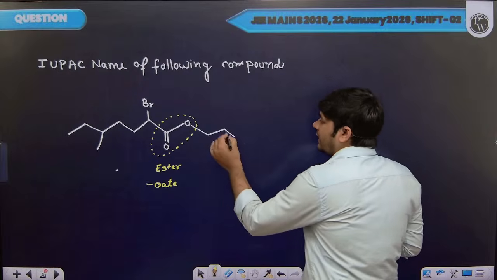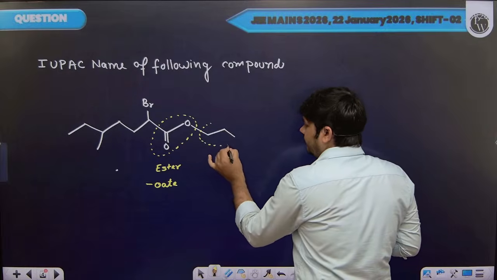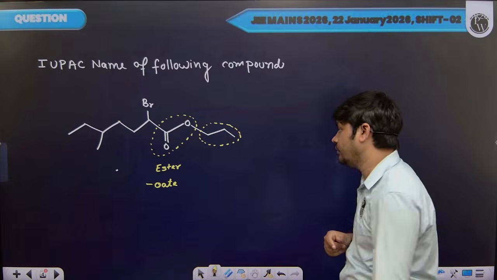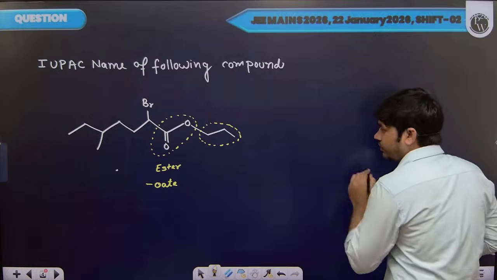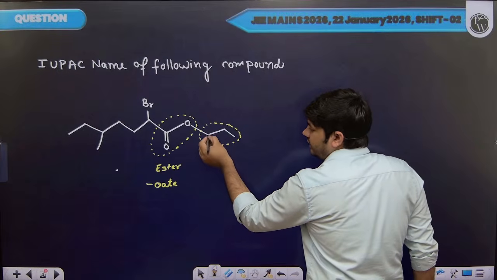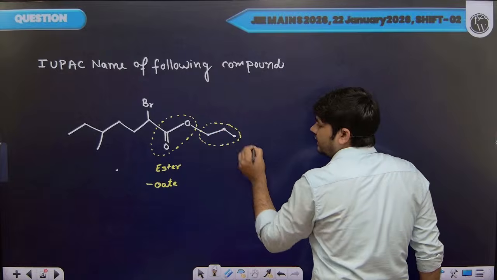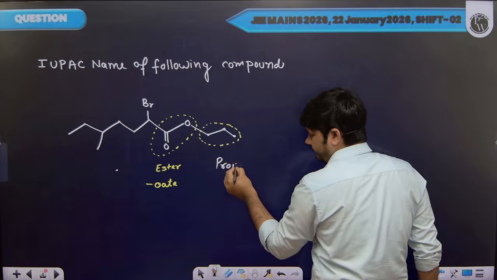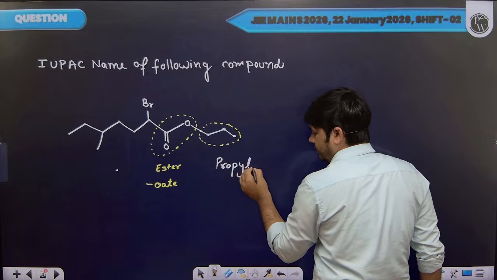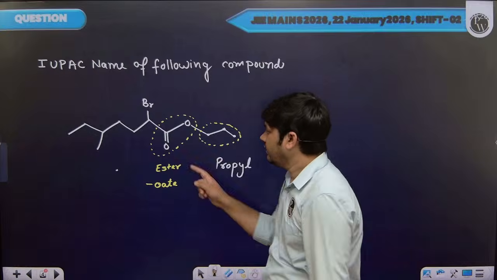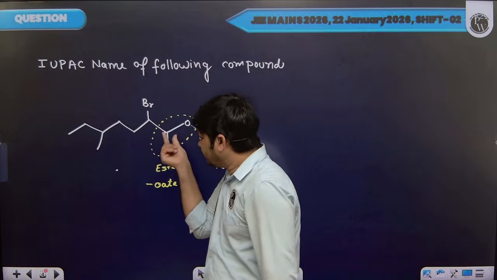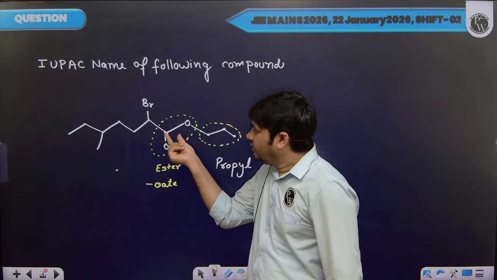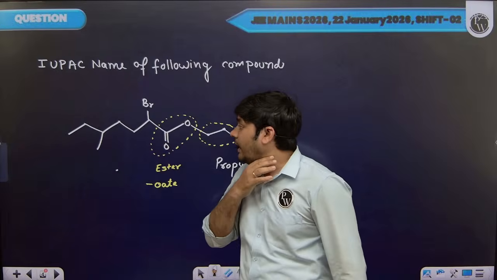Now, while writing the IUPAC name, first we need to write the name of this substituent. Okay. So if I write the name of this substituent, then 1, 2, 3 carbon straight chain, so propyl. Okay. Then the carbon chain containing this CO group of ester will be considered as your parent chain.